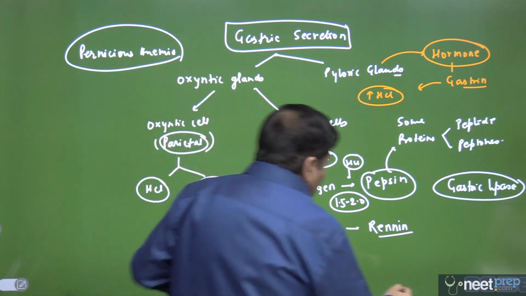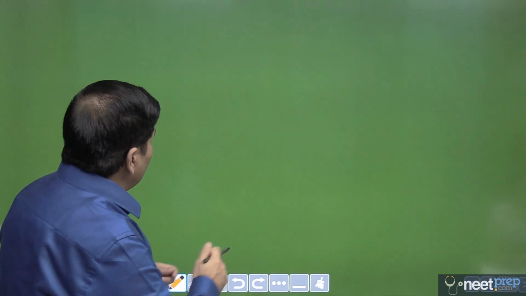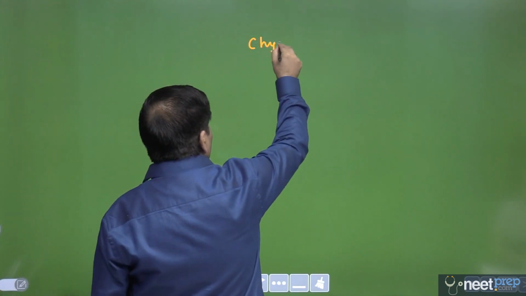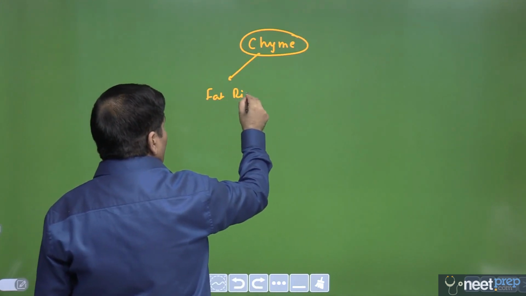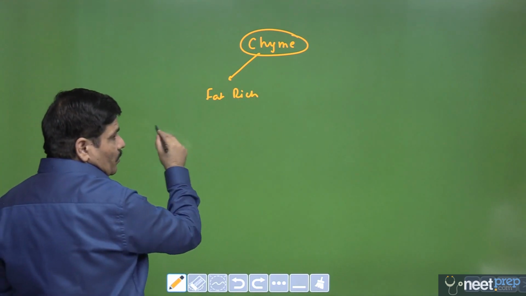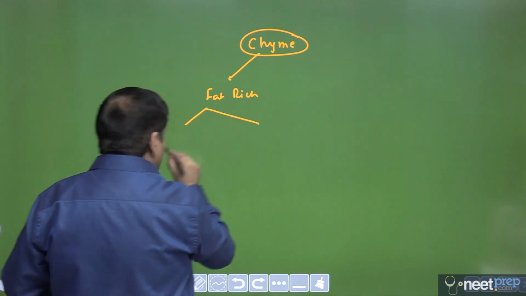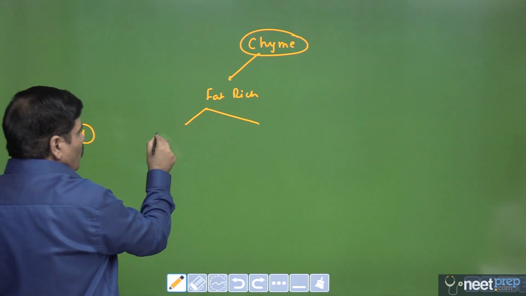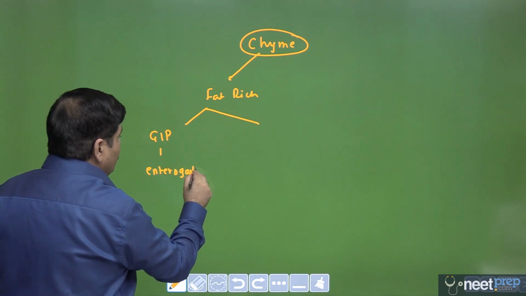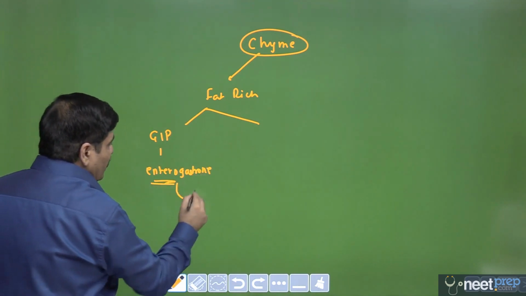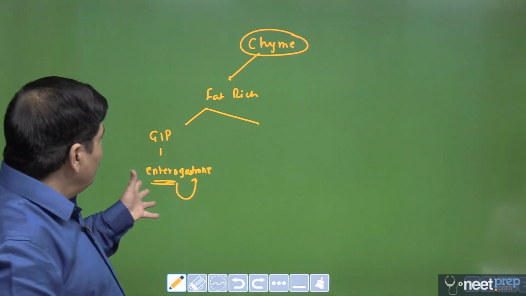The second thing is that we will look at the hormonal regulation of gastrointestinal function here, and we will see the chyme that is entering the first part of the duodenum. What is the nature of this chyme? If it is rich in fats, then the upper small intestinal mucosa, meaning the duodenal mucosa, can secrete two hormones. One of the hormones is gastric inhibitory peptide. It is an enterogastrone, an agent secreted by the intestine that acts on the stomach and reduces the peristalsis or motility of the stomach. So it is an enterogastrone.